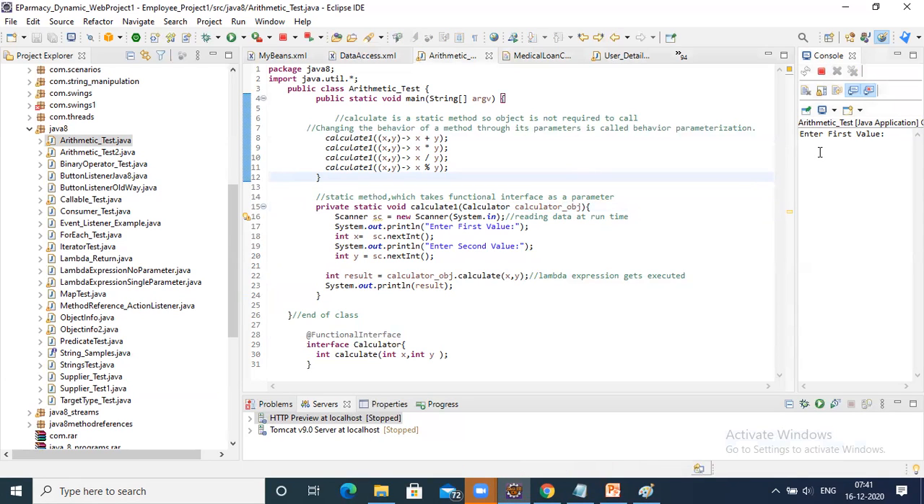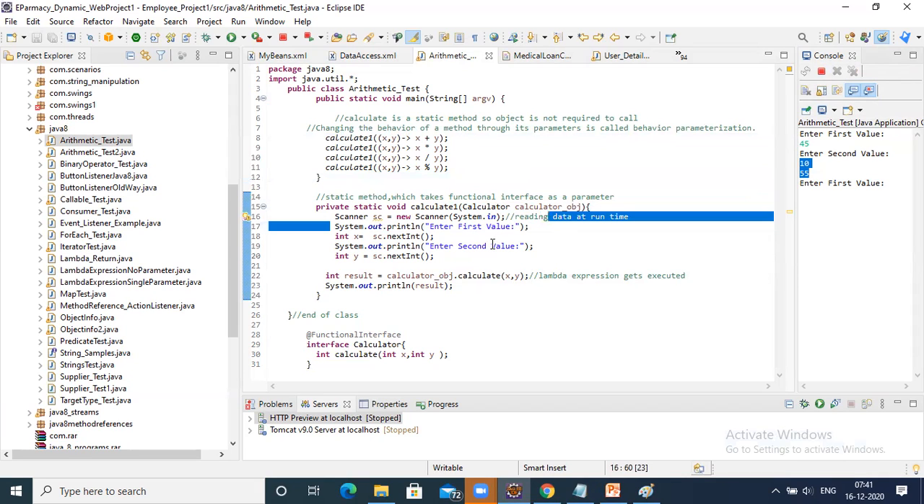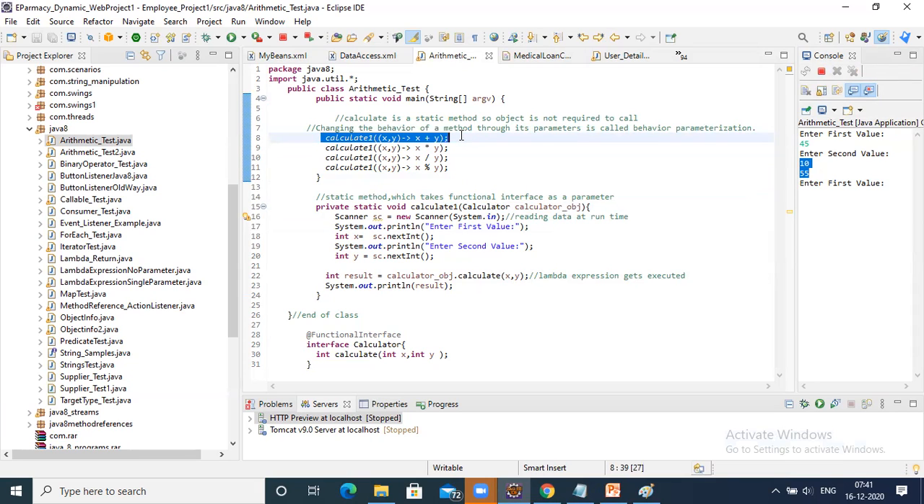Enter first value. Okay, let's say 45. Enter second value 10. See, 55. Addition. First it is performing addition. Yes or no? Now again it is saying enter first value. Means where is the control here? It has executed. Once it encountered this, immediately the control will come here, calculate 1. It is reading the data and then evaluating the expression.